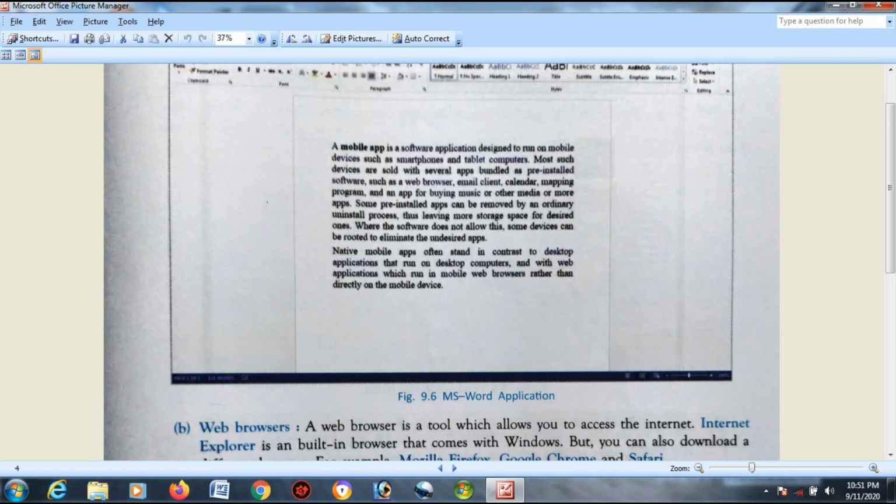It is pre-built. Okay, as soon as you purchase it, you will find all those software pre-built. Okay, the meaning of pre-built is no need of installing all those software. It comes already installed, such as web browser, email client, calendar, mapping program and an app for buying music or other media or more. Okay, this part is simply giving you information on what apps are present when you purchase a mobile, a smartphone.